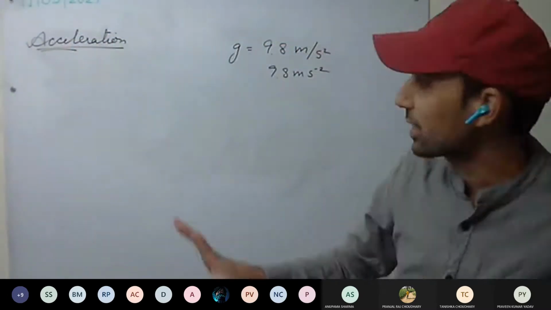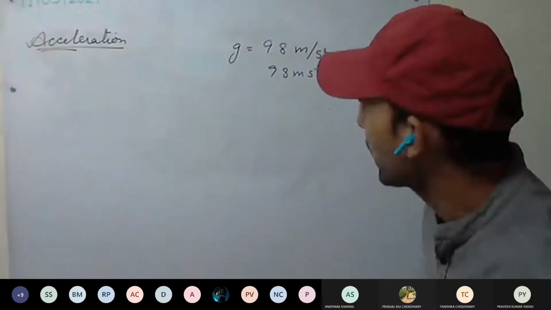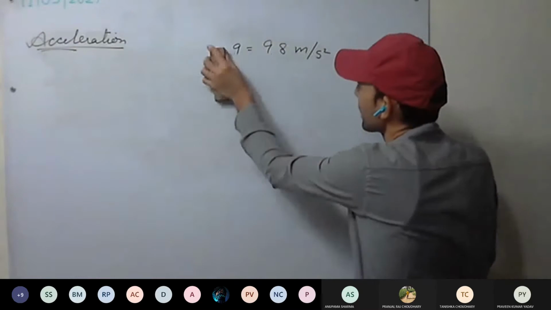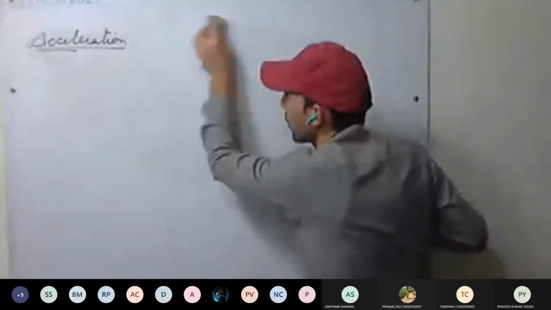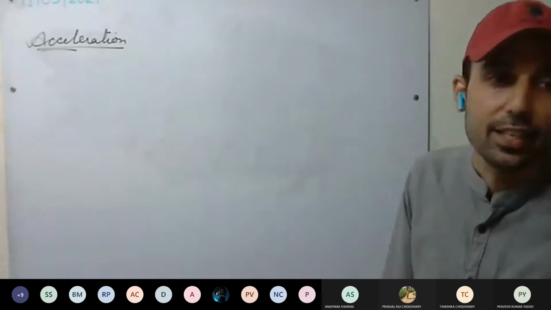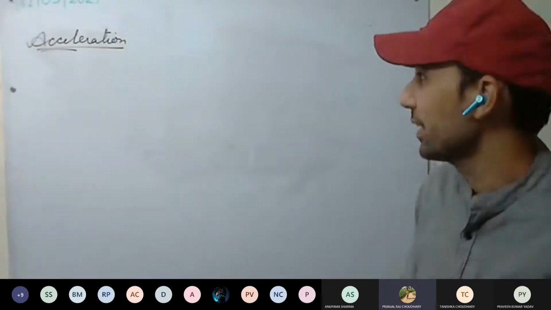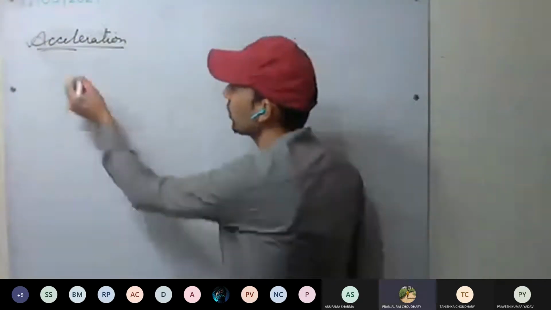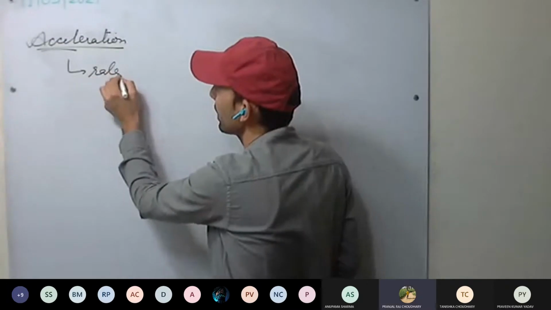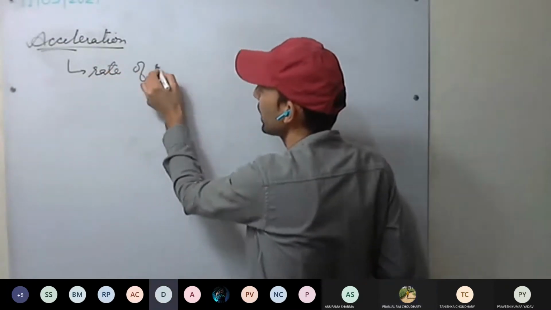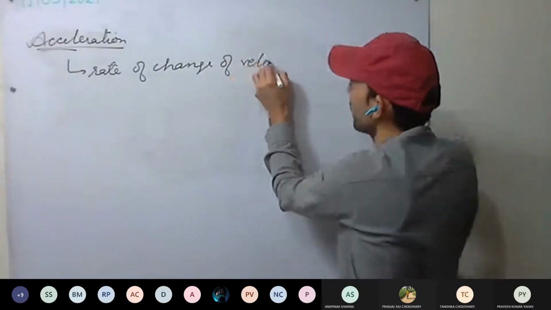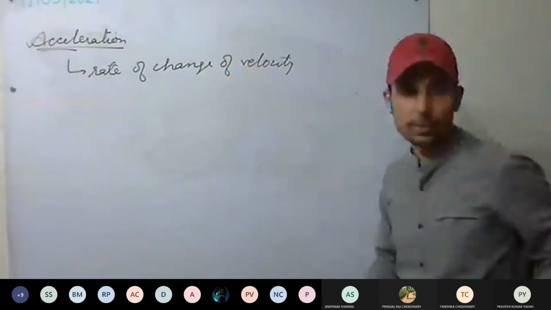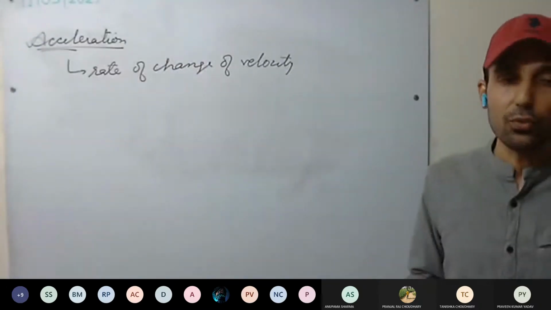So what does acceleration denote? Anyone who has got the idea? Car speed is increasing, sometimes car speed is decreasing. When speed is increasing, we can say the car is accelerating. So it is the rate of change of velocity. Acceleration is the rate of change of velocity, change of velocity with respect to time.